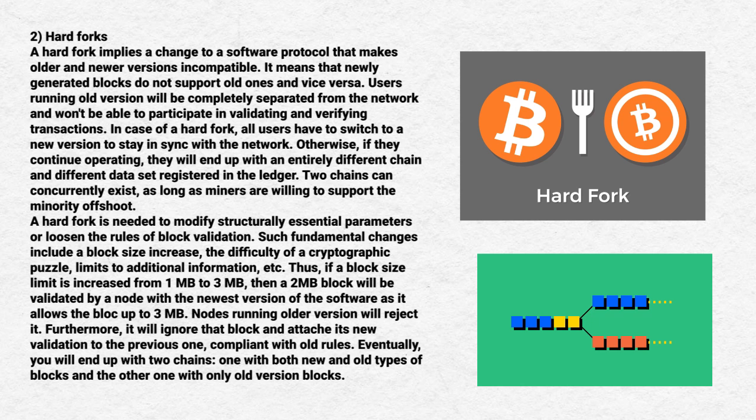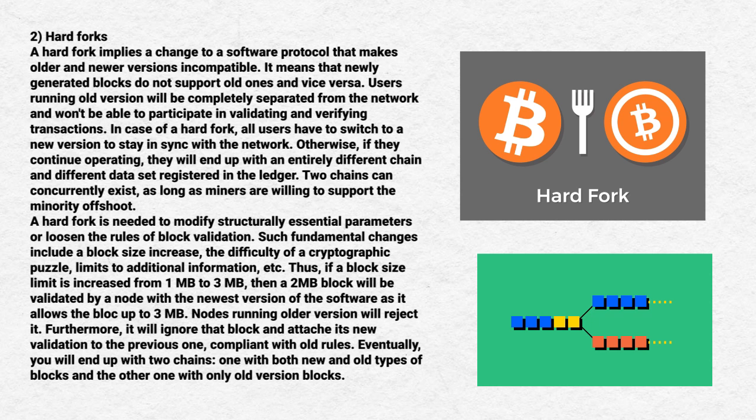Two chains can concurrently exist as long as miners are willing to support the minority offshoots. A hard fork is needed to modify structurally essential parameters or loosen the rules of block validation. Such fundamental changes can include the block size increase, the difficulty of a cryptographic puzzle, limits to additional information, and so on. So, if a block size limit is increased from 1 MB to 3 MB, then a 2 MB